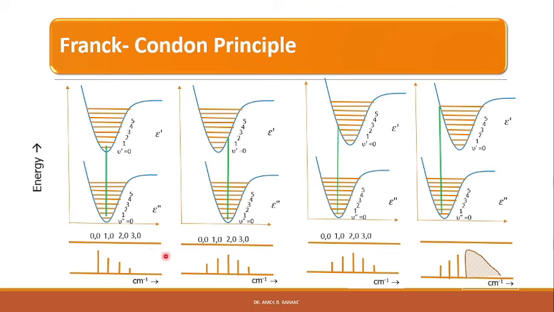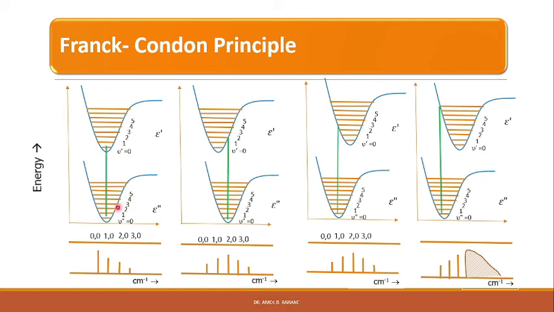The situation is rather more complex for emission spectra. So here we have considered the absorption spectra, but if we consider the emission spectra, the situation will be more complex. Also, if we consider the absorption from an excited vibrational level, that is the transition from any nu double prime equal to 1 to 3 level to the upper electronic levels, then the situation will be more complex, right? For now, transitions take place from both ends.